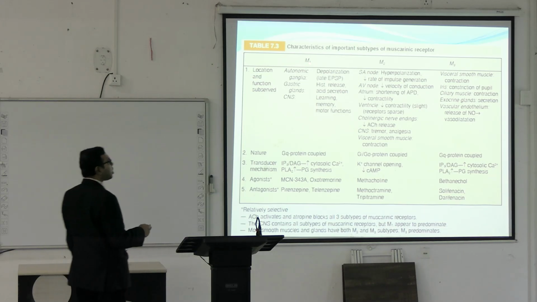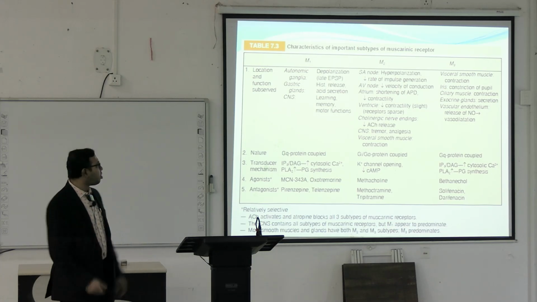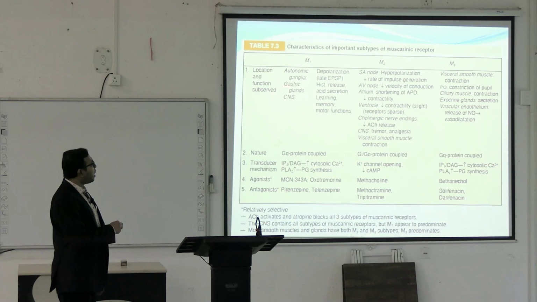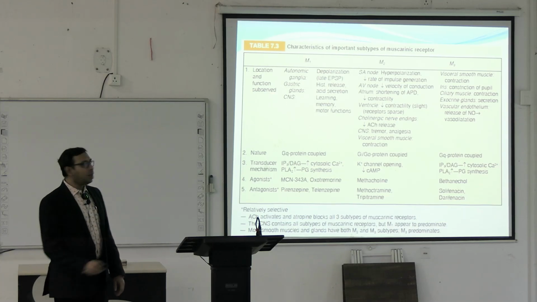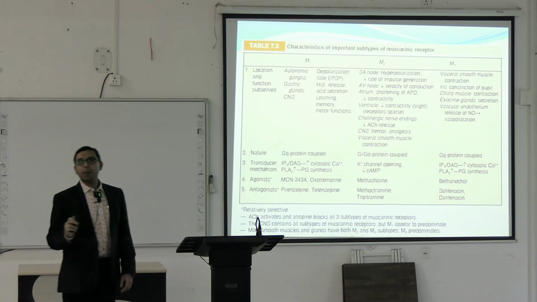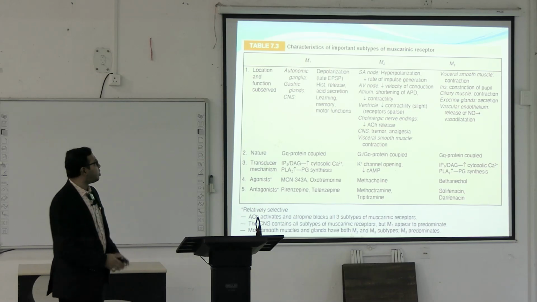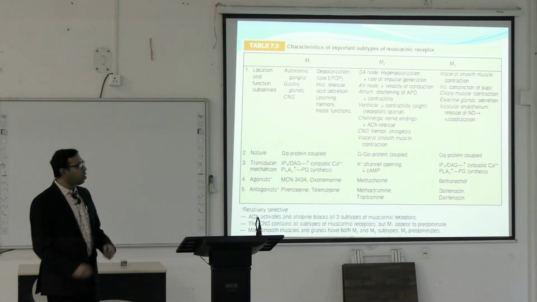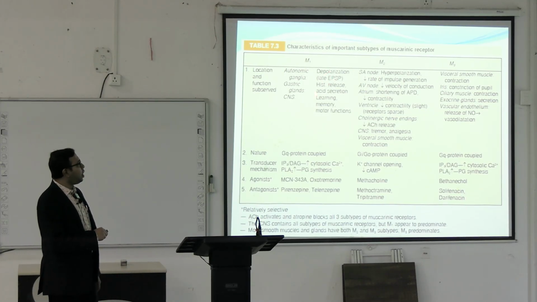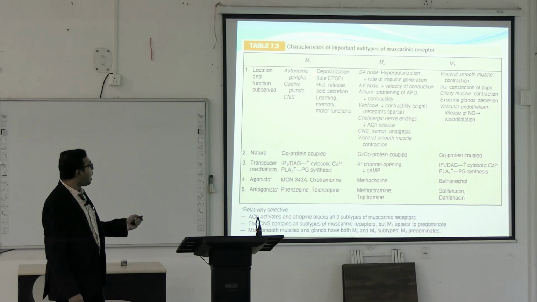M1 receptor is also known as the neuronal receptor. Mainly this is present in different types of neurons. These are present in the autonomic ganglia, in the CNS, and on the gastric glands. Ultimately, when these are activated, they cause depolarization. They cause late EPSP, histamine release, acid secretion, learning, memory, and motor functions; these are consolidated by means of the actions of acetylcholine on the M1 receptor.